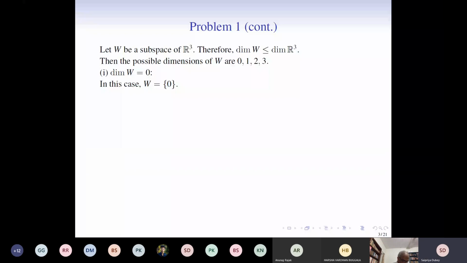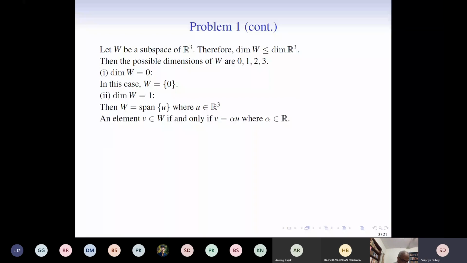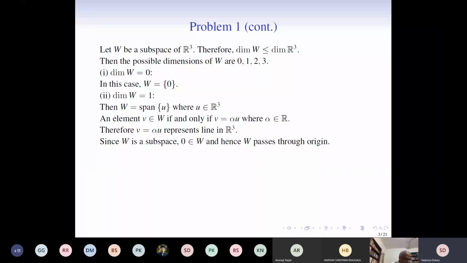Next, in the case when the dimension of W is 1, we may write W as the span of some vector U in R3. The elements of W can be characterized by w = alpha U, where alpha is a scalar belonging to R. Therefore, by the definition that we saw before, w = alpha U represents a line in R3. Moreover, since W is a subspace and 0 lies inside every subspace, W has to pass through the origin.